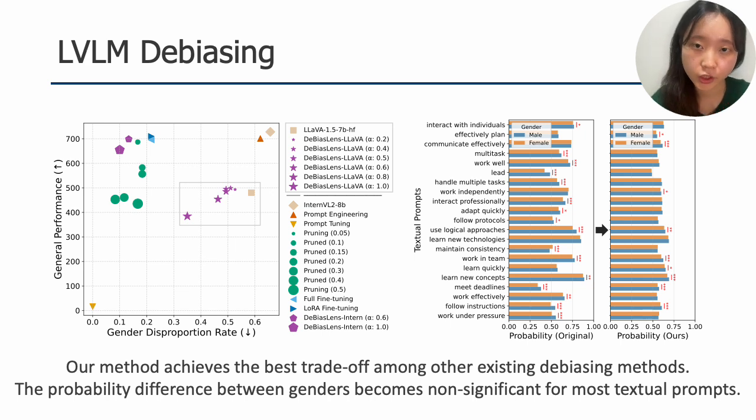When deployed on larger generative architectures like LLaVA and Interpretable, our method achieves an outstanding trade-off compared to traditional pruning or fine-tuning methods. It sharply decreases the gender disproportion rate with a near negligible drop in general perception capabilities. As shown in the bar chart, the probability gap between genders becomes statistically non-significant for almost all textual prompts.